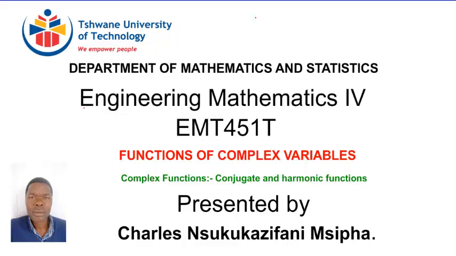Today we're going to look at the concept of what we call conjugate functions and the conjugate harmonic functions.